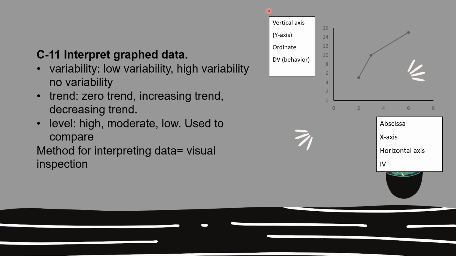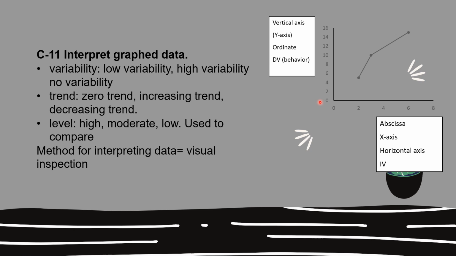Section C11, interpret graph data. Here I have a very simple graph, just to show you the idea of a graph and what it looks like. The y-axis has other names such as vertical axis, ordinate. It's where the DV would be, which is the behavior. The dependent variable is the behavior.